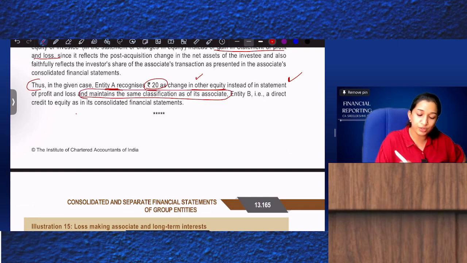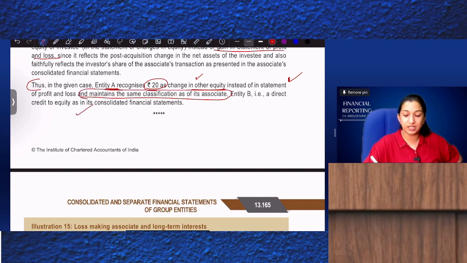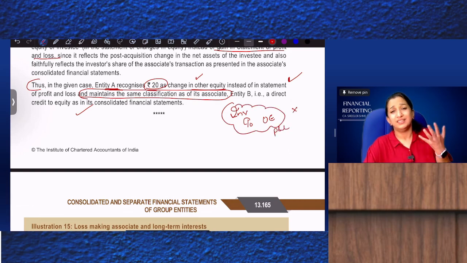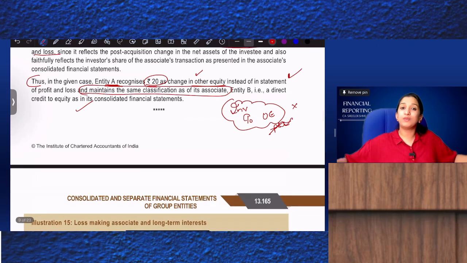So it is a direct credit to equity in the consolidated financial statements. The journal entry required is investment to other equity and not investment to P&L. Such an easy question and answer, but the question seems very lengthy.